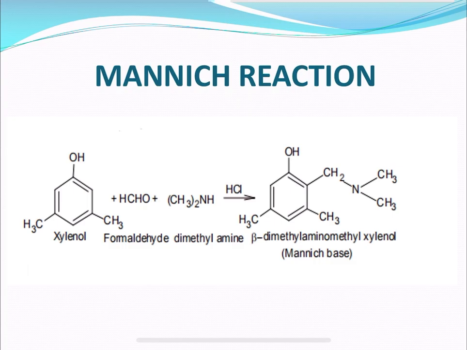The reaction is usually carried out in acid solution. That means it is very essential to maintain the acidic nature throughout the reaction procedure. The essential feature of the reaction is the replacement of the active hydrogen atom by an aminomethyl or substituted aminomethyl group. So, this is what is called a Mannich reaction. The Mannich reaction mechanism begins with the formation of an iminium ion. Okay. First, let me explain the reaction and later on we will go on to the mechanism part.